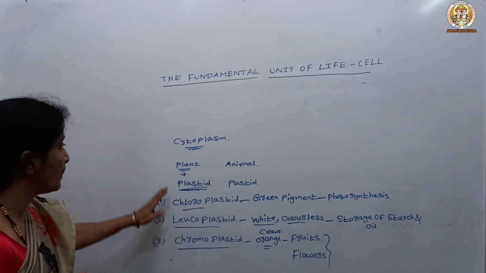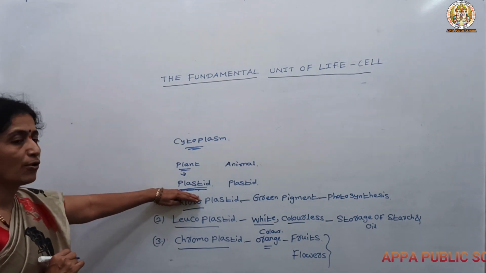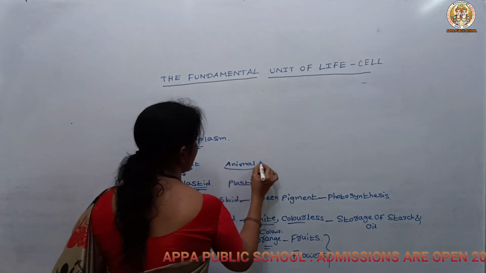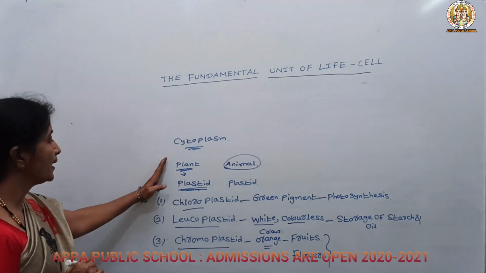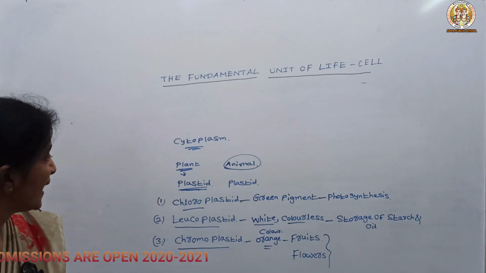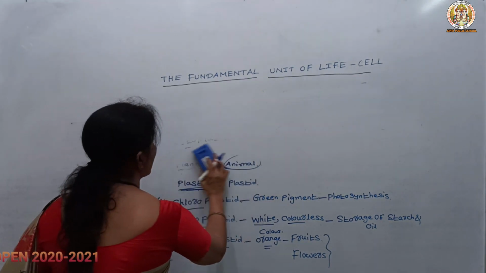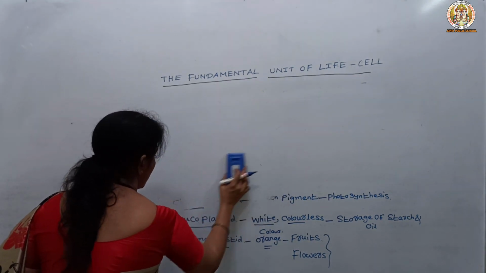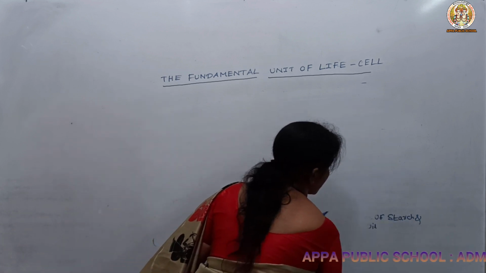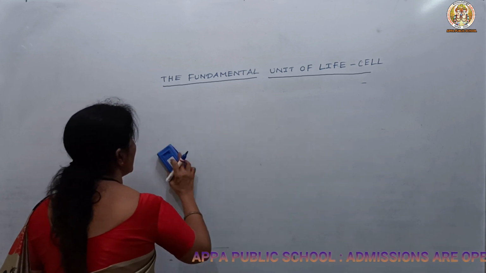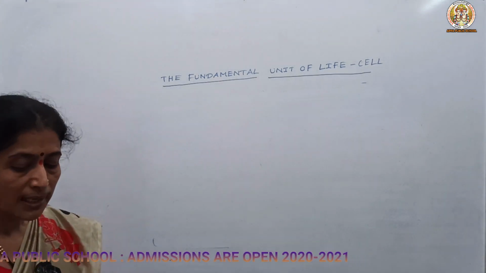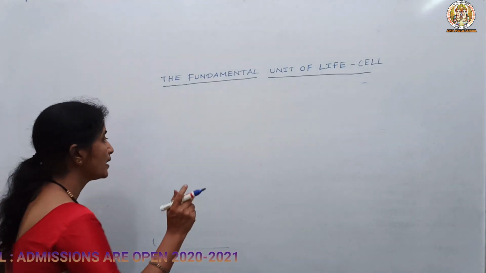In this way, the plastid is one of the cell organelles which is present only in the plant cell. It is not present in the animal cell. The plastid is mainly divided into three types. Let us move to the next one, that is the vacuole. Already we know that some of the cell organelles present in the cytoplasm help in one or the other function. So the cell will take up its shape depending upon its function.